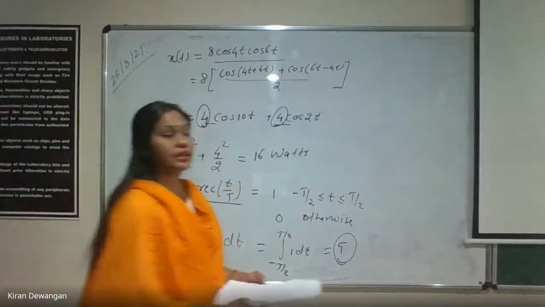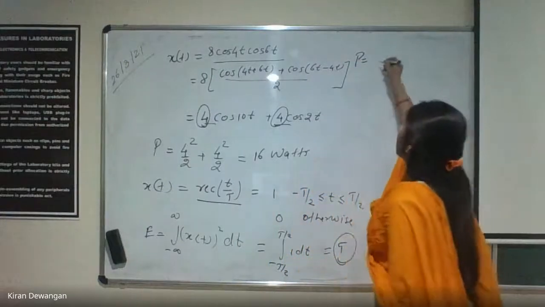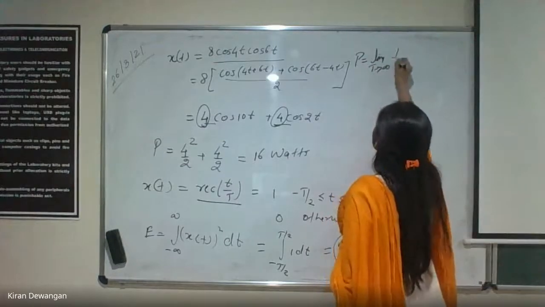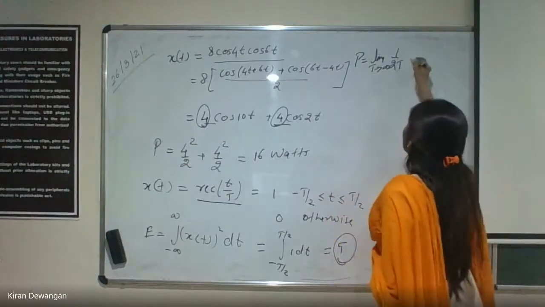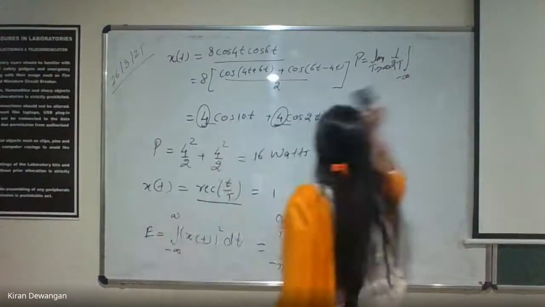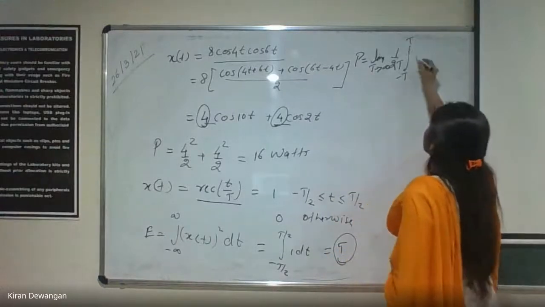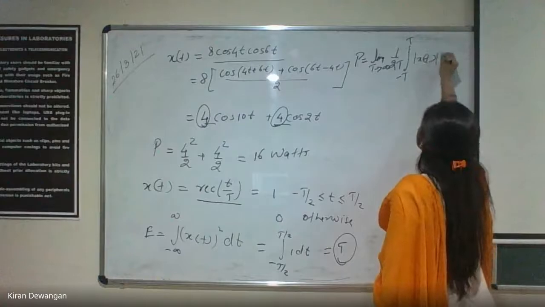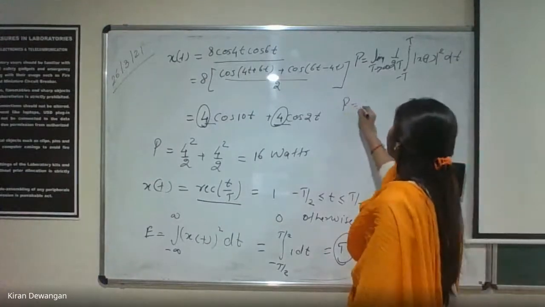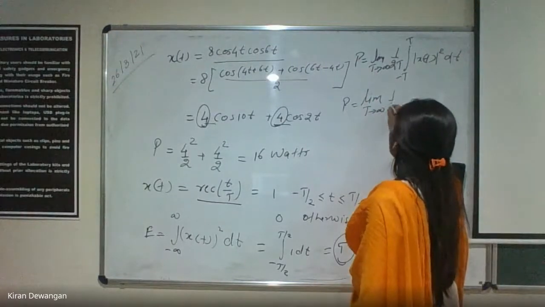Now we have to calculate power also, and the power is limit T tends to infinity 1 by 2T, integration from minus T to plus T, x of t square dt. This is again the same. Here when we calculate power, we apply the limit T tends to infinity 1 by 2T.